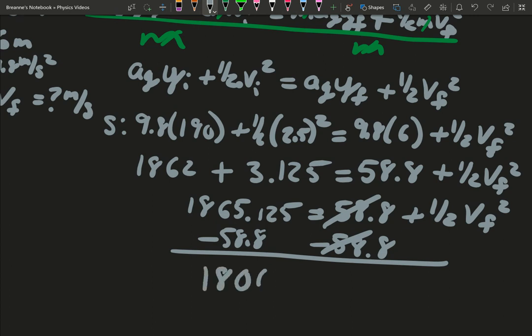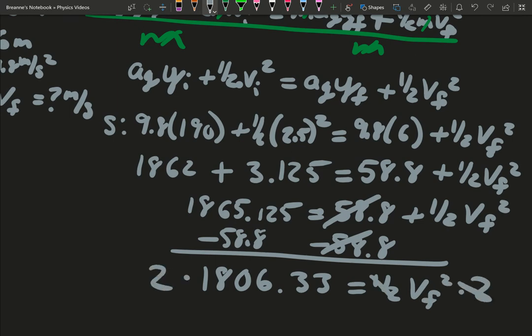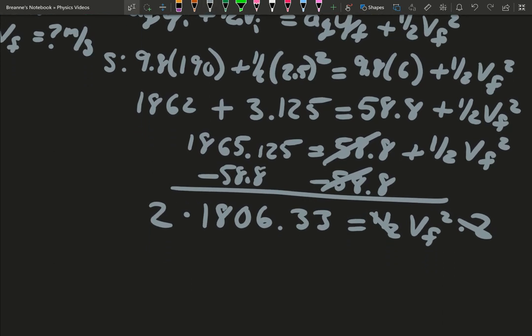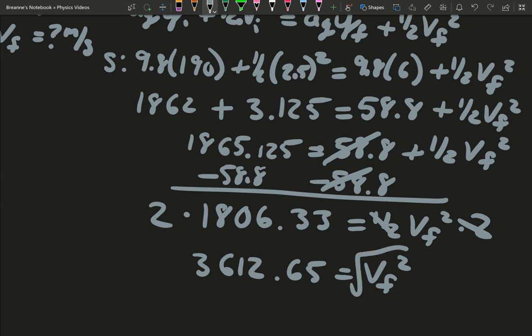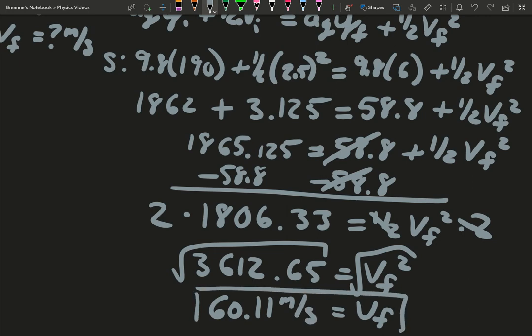You're left with 1806.33 equaling 1/2 v final squared. To get rid of 1/2, we're going to multiply by 2. All of this is just algebra. V squared, get rid of the squared, use square root. So the square root of your answer is just 60.11 meters per second. So he's hitting Bowser pretty hard.